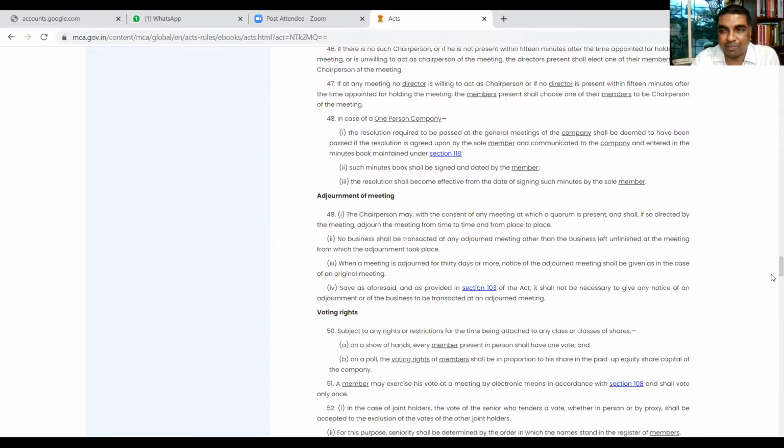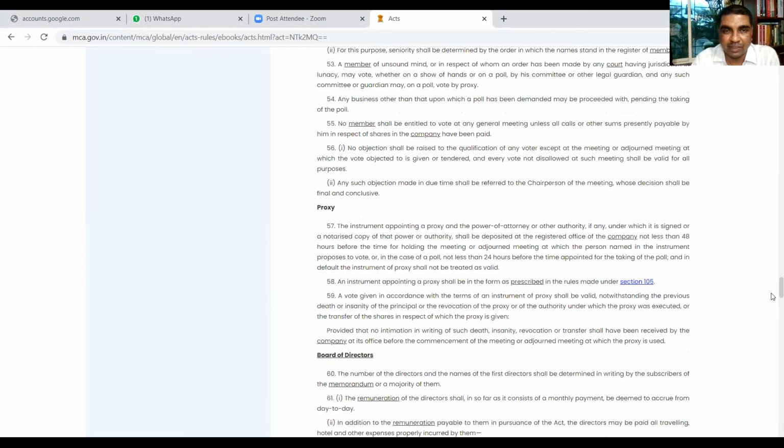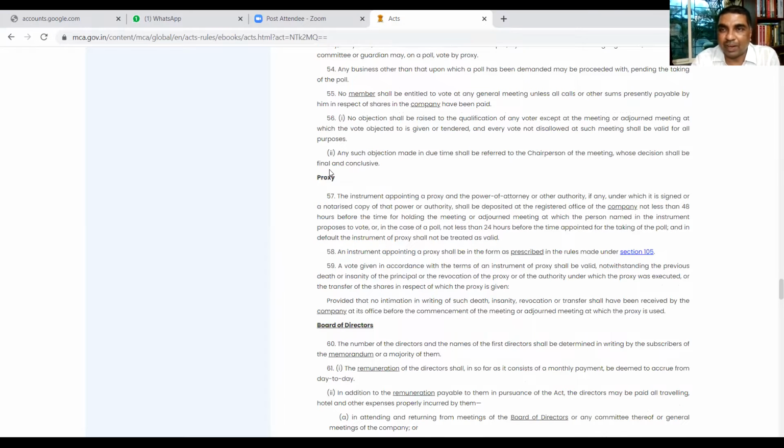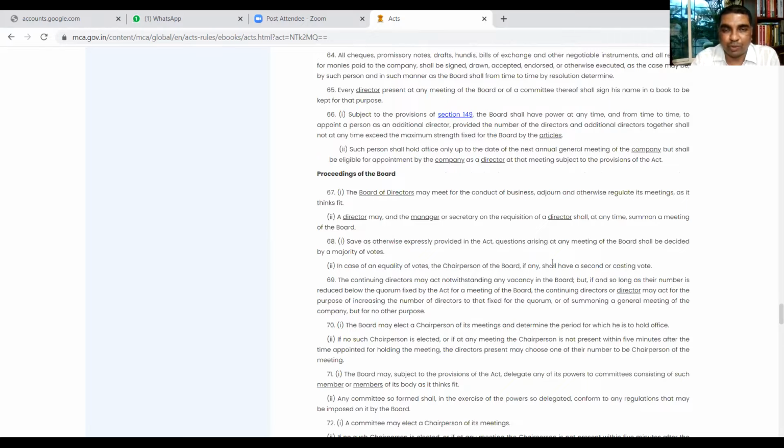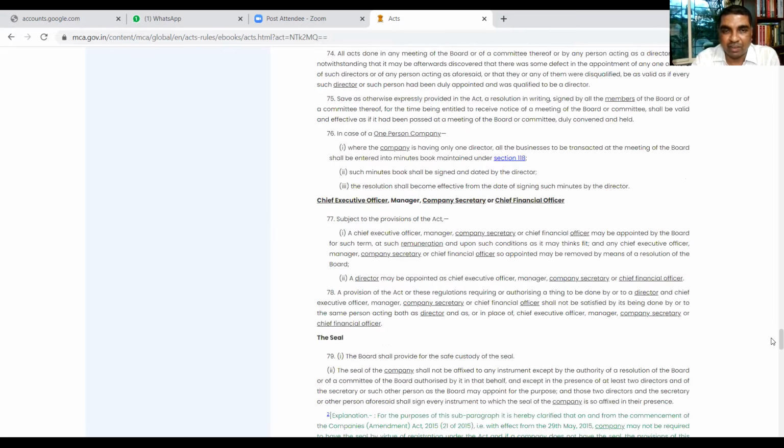What is the voting right of members? If the member is unable to attend, whether he can appoint a proxy for him. What will be the constitution of the board of directors? Who will be on the board? How proceedings of the board of directors can be maintained and recorded? Description about the CEO, manager, company secretary, CFO.